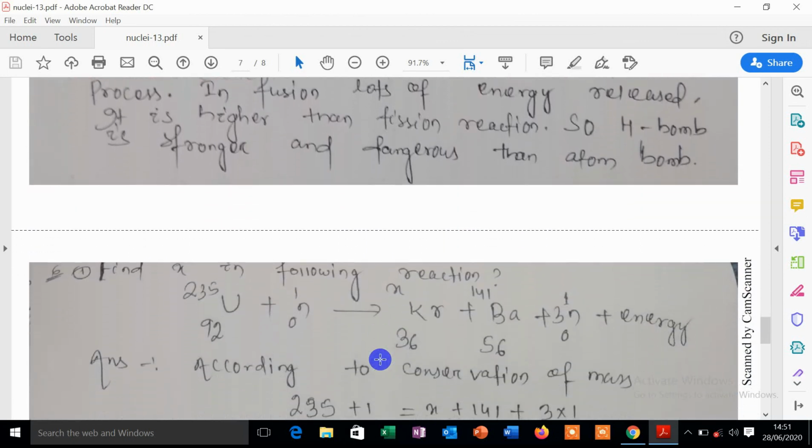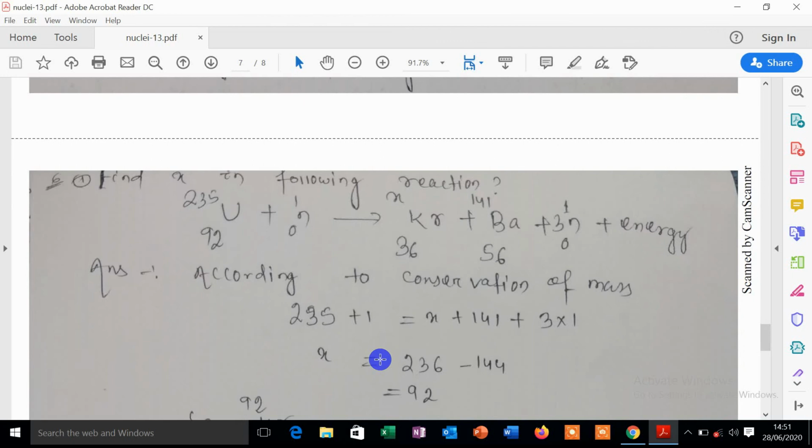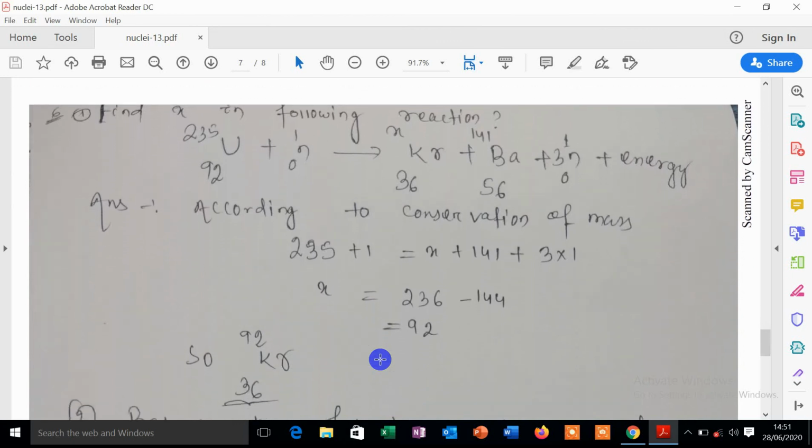Next, some questions are there regarding conservation of mass or conservation of charge. I have solved 2 questions, and there are 3 questions for you. You have to solve them on your own. So the question is like this: find the value of X in the following reaction. The reaction is uranium 92-235 plus neutron 0-1 gives rise to krypton 36-X, you have to fill that X, plus barium 56-141 plus 3 neutrons plus some amount of energy.